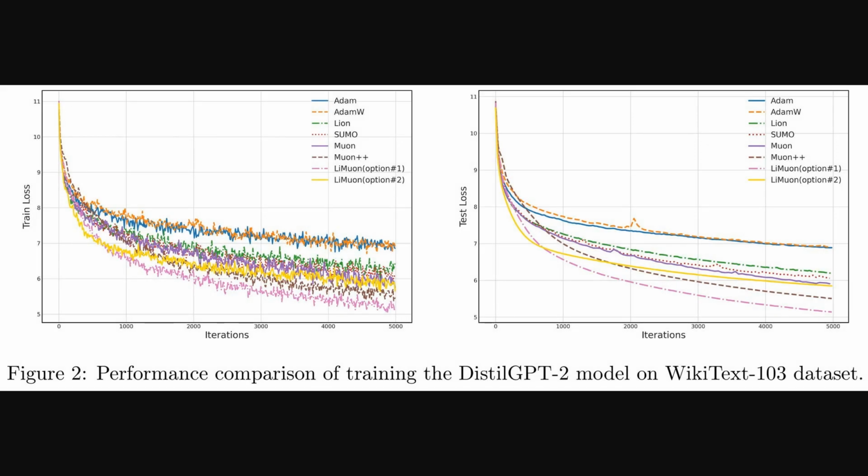Alright, the previous table compared guarantees and memory. Figure 2 shows training and test loss over iterations for DistilGPT2 on Wikitext 103 across 7 optimizers. The dashed pink LiMuon option 1 curve drops fastest and ends lowest, which indicates stronger optimization. The solid yellow LiMuon option 2 tracks closely behind, so compression barely hurts loss while saving memory. Atom and Atom W decline more slowly, and Muon Plus sits between Lion and LiMuon.